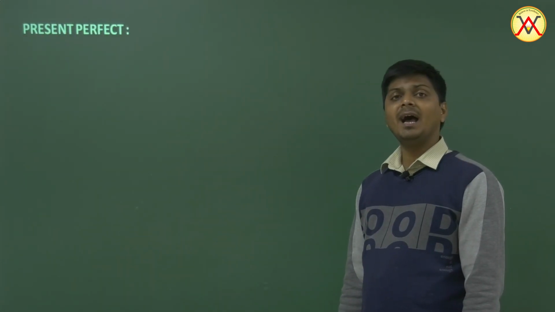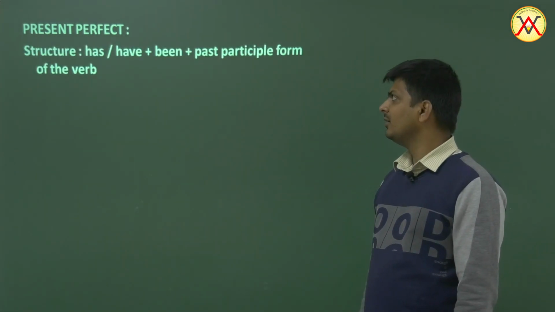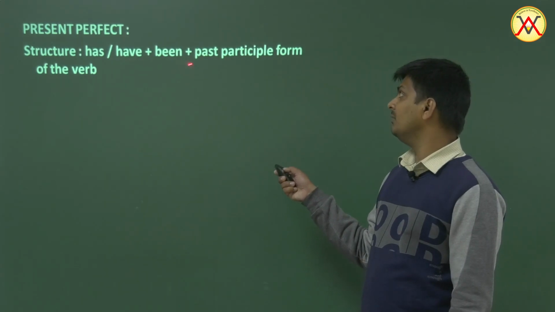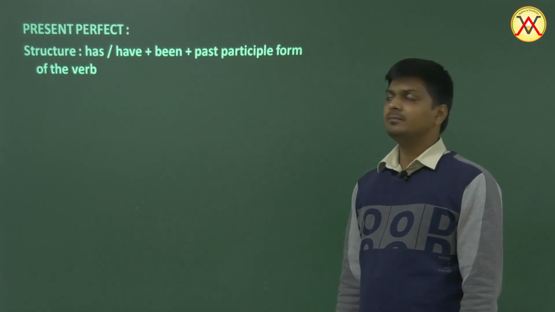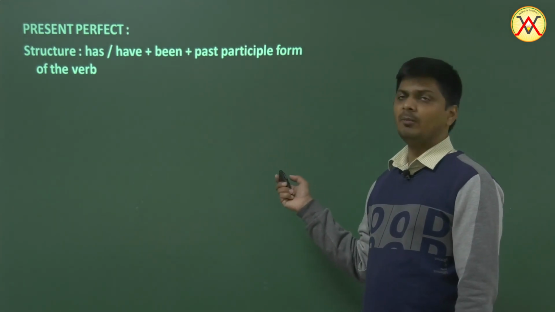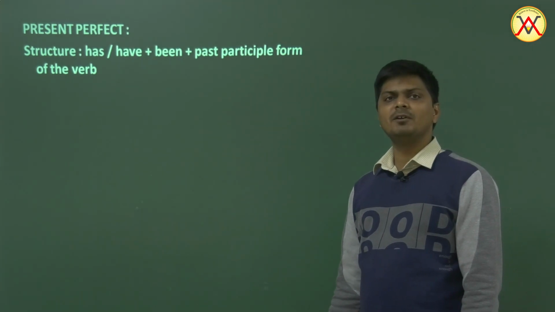Present perfect. Let's see how to change the present perfect tense into passive. What's the structure? Well, the structure is has, have, been plus past participle form of the verb, which is third form of the verb. So has, have, been, third form. Always remember we use been in perfect tenses, in the passivization of perfect tenses.